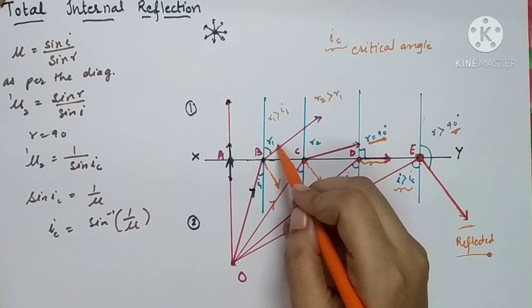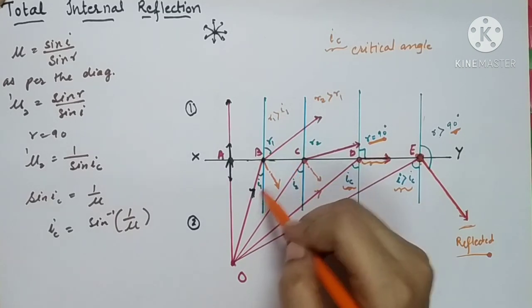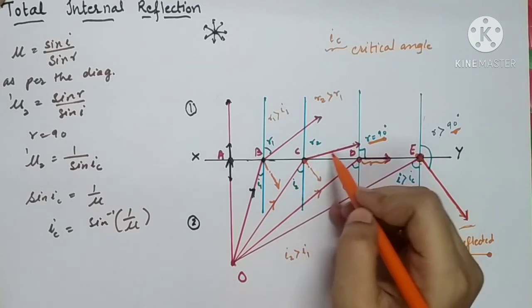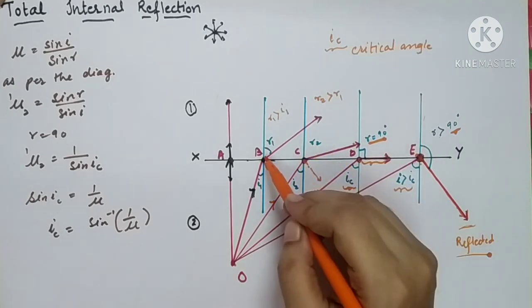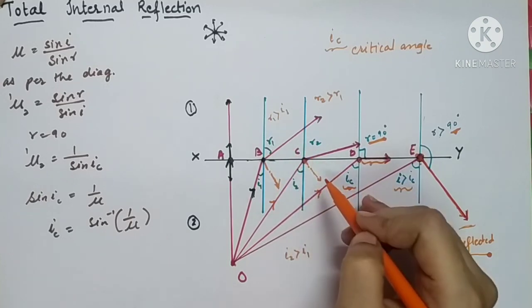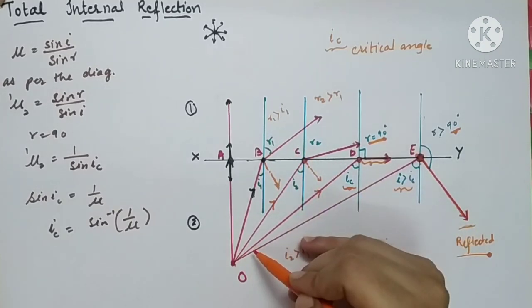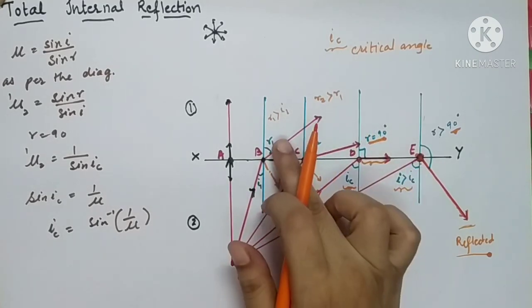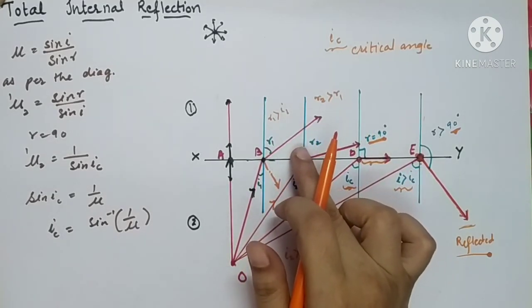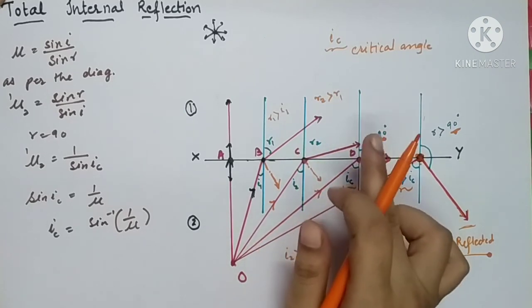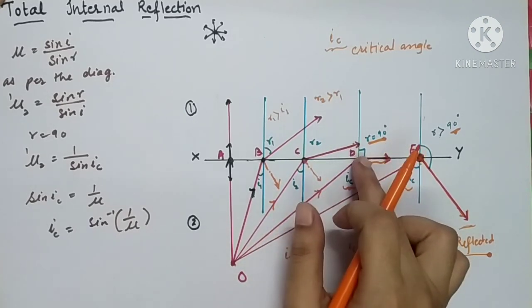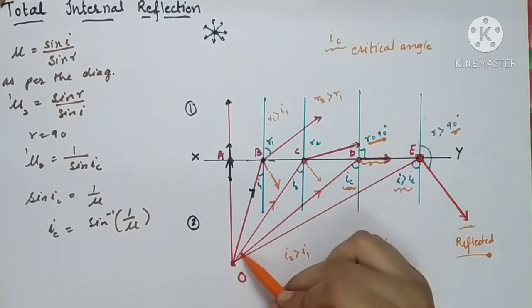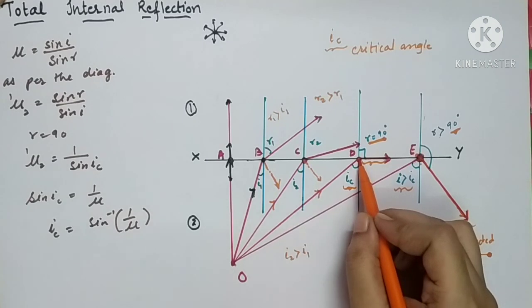So R1 is greater than I1. Similarly, we have taken the third ray OC. Here the angle of refraction will be more than the previous one. So R2 will be greater than R1. As you go on taking successive rays of light, you will come to know that the ray goes on moving more and more away from the normal, and the time will come when this refracted ray will just graze the surface. So let us consider that ray for which the refraction angle is 90 degrees.